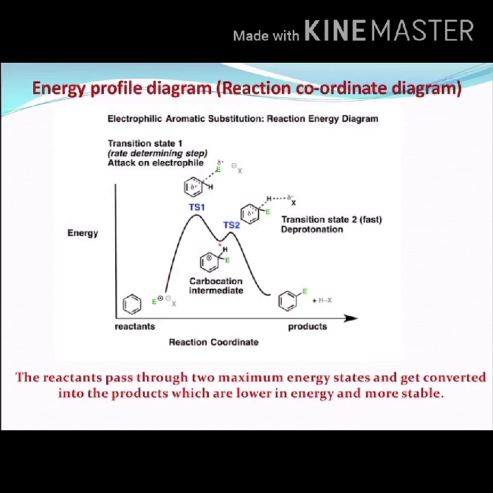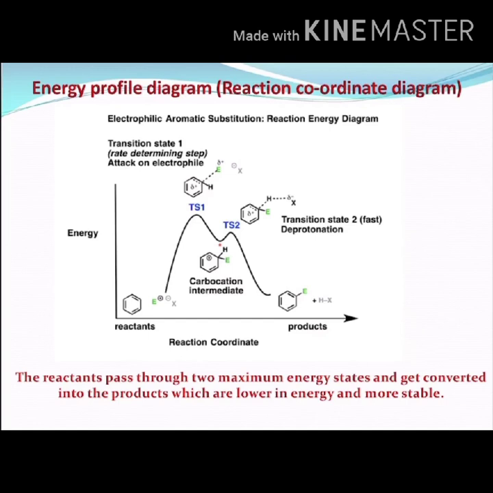There we understood all the steps that take place for reactants to convert into products. Whereas a reaction coordinate diagram describes the energy changes that take place in each step of the mechanism. In a reaction coordinate diagram, the total energy of all species is plotted against the progress of the reaction.